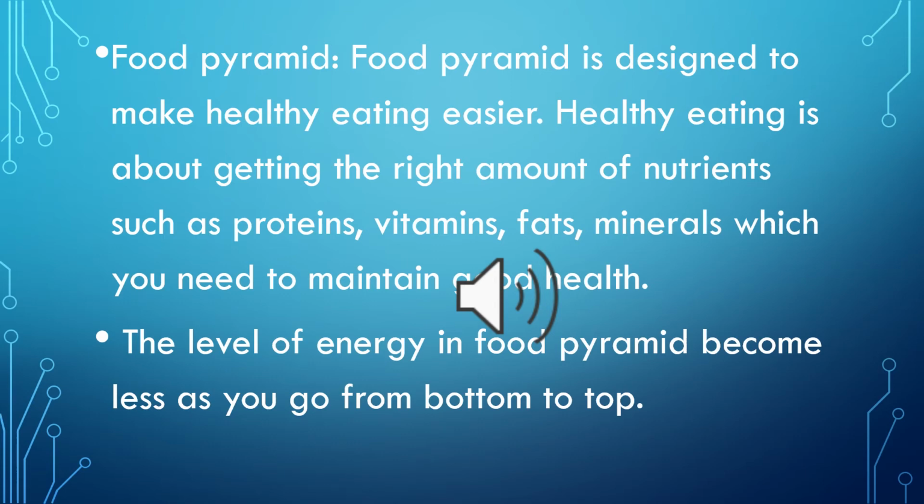Dear students, the explanation of the first point is that healthy eating means to take every nutrient in a proper amount. It means that we should not have any nutrients in less or greater amount. If we eat only one kind of nutrient all the time, we will become deficient in other nutrients, which leads to diseases.